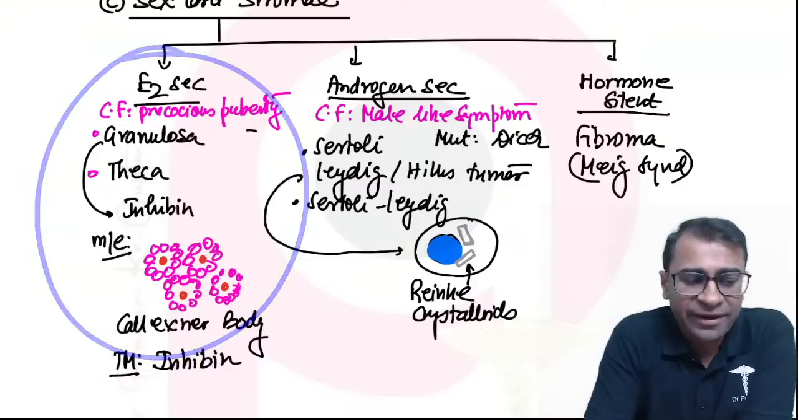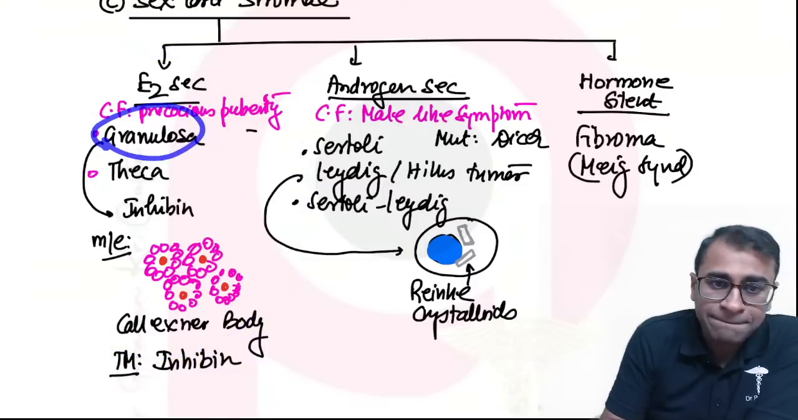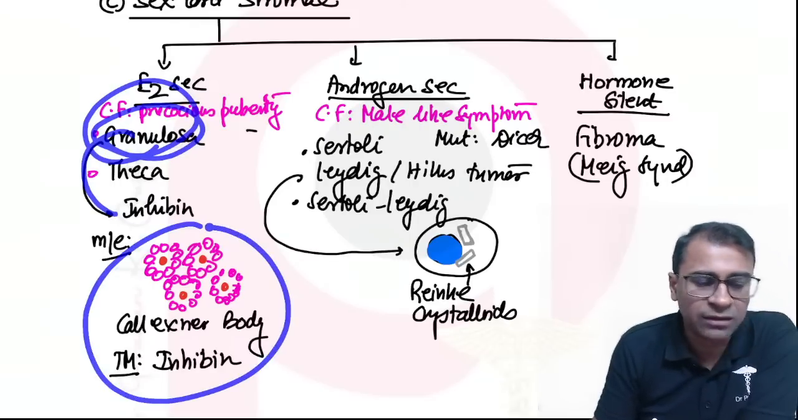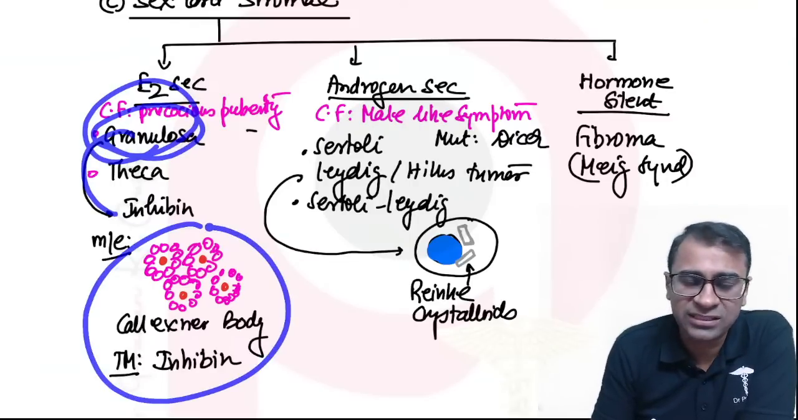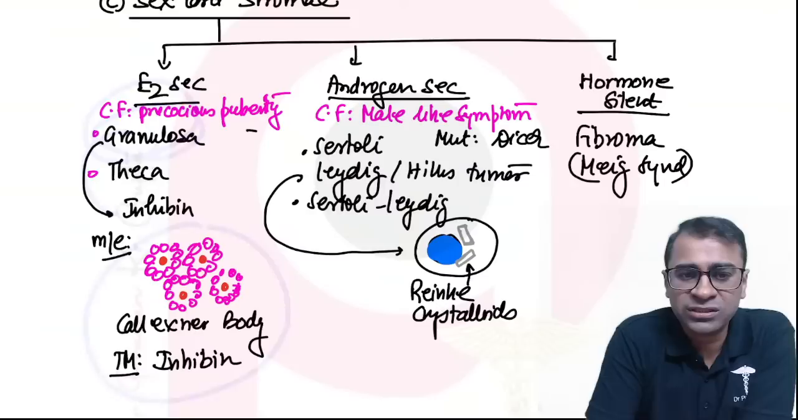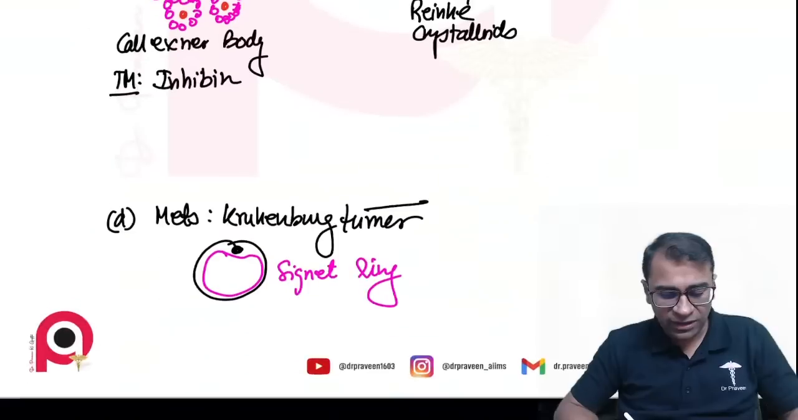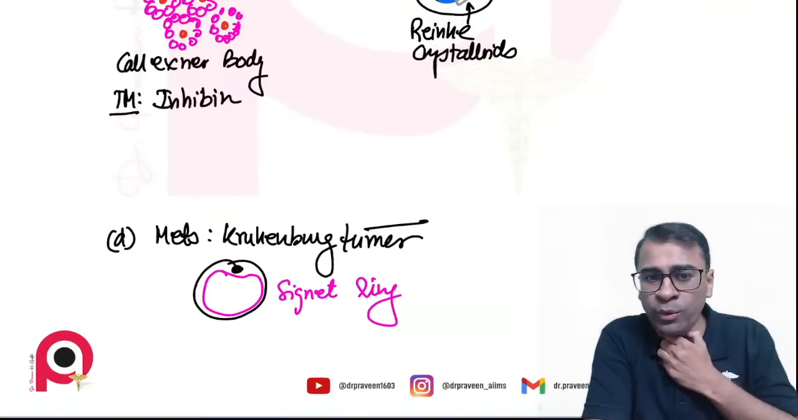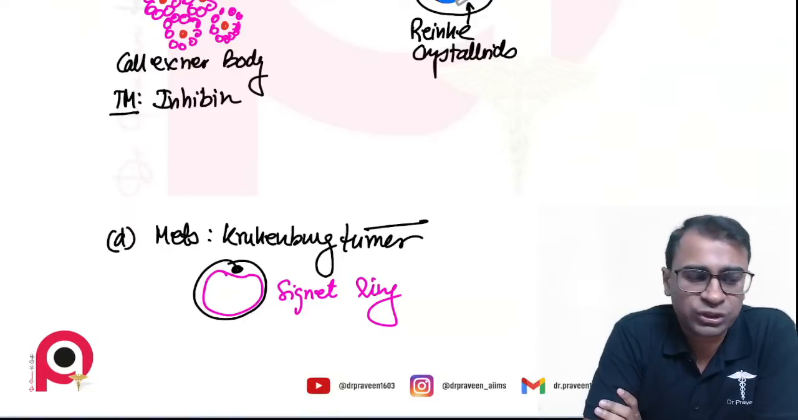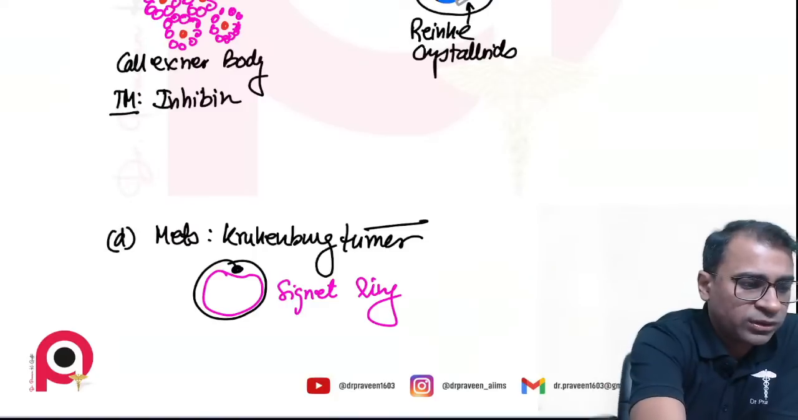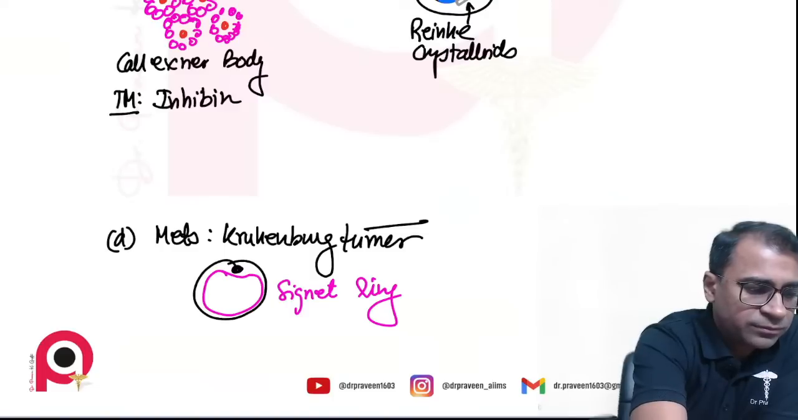Well, the granulosa cells are the ones which make Call-Exner bodies. Call-Exner bodies. Okay, and they make inhibin. Now, finally, tumors can metastasize into the ovary, and the tumor is called Krukenberg's tumor or the signet ring cell. Krukenberg tumor, or we can also call this signet ring cells. Okay, so let's have a small revision of this whole thing.